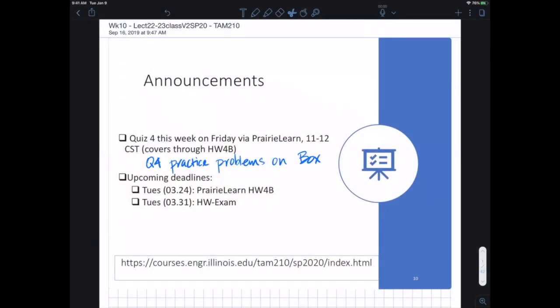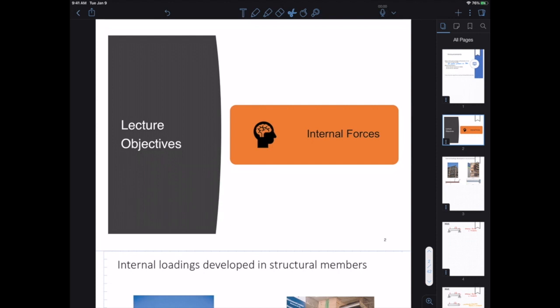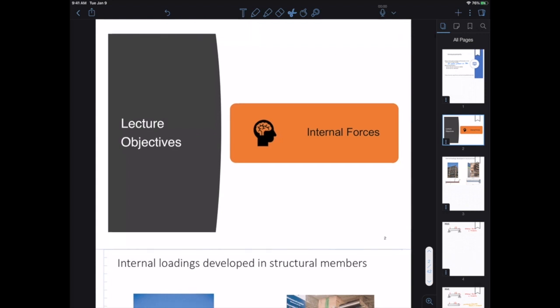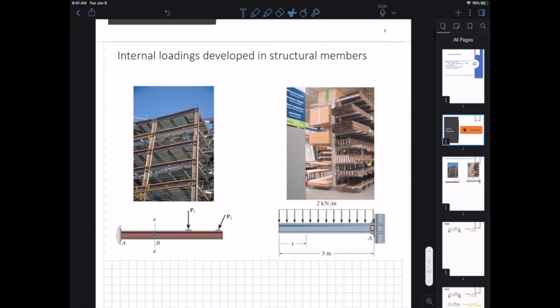All right, we're going to go ahead and get started on our next set of material, which is our second to last topic for those of you in 210, and that's internal forces. We've already started to look at this when we were looking at truss systems and whether or not the members were in tension or compression. But now we're going to apply this more broadly to any structural member.